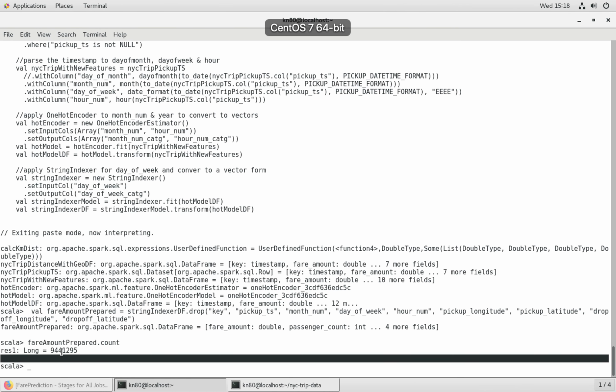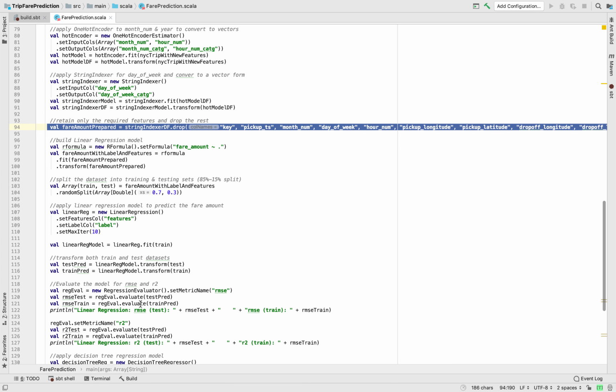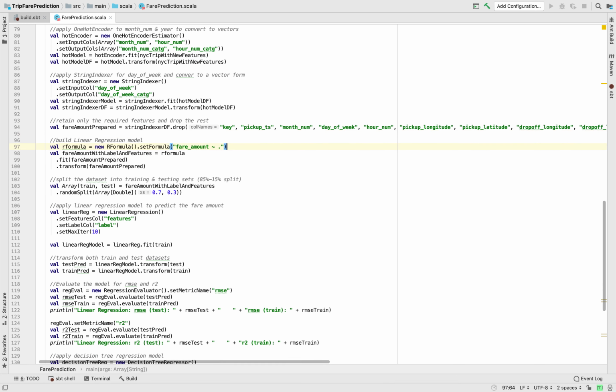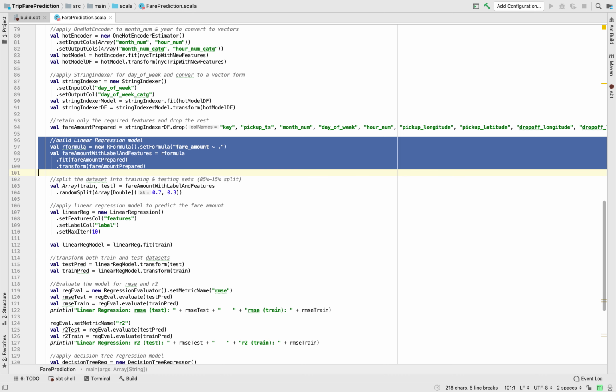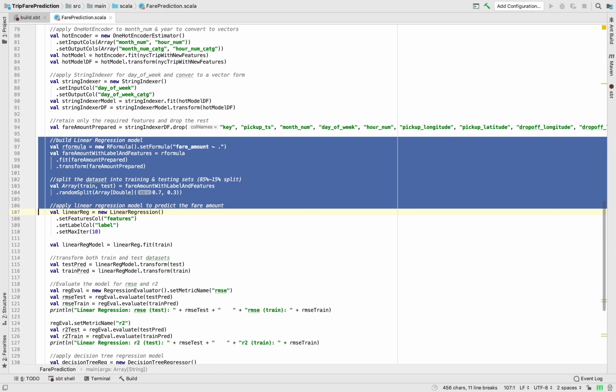Okay, so here is the count. It reduced from a million to, let's say, 9.4. So this is the snippet of code which will apply the R formula. Next one is where we are splitting the data set into training and testing data sets.